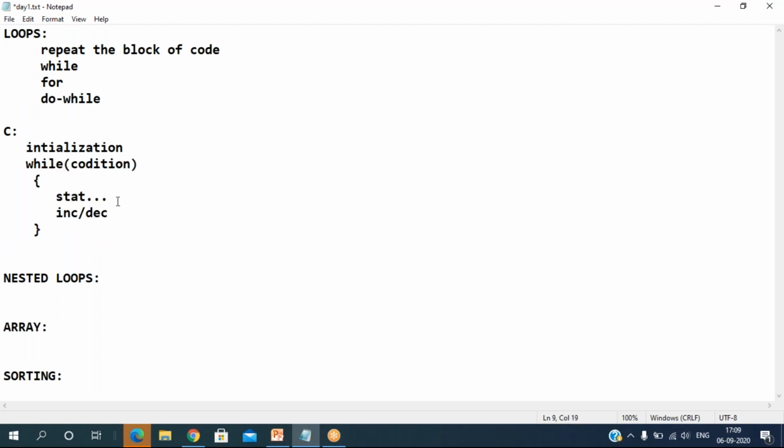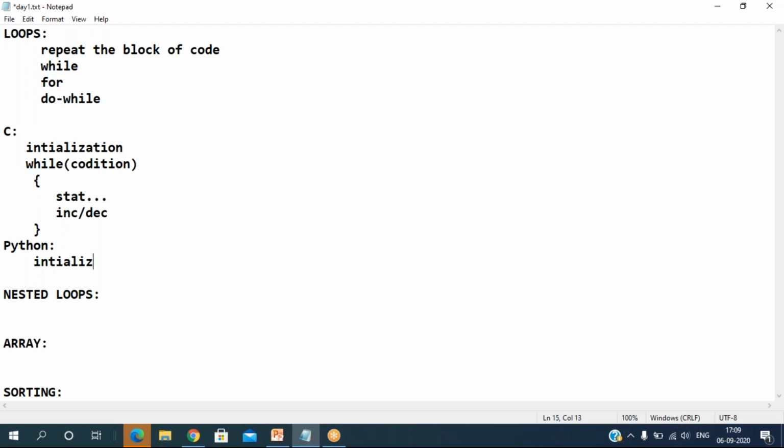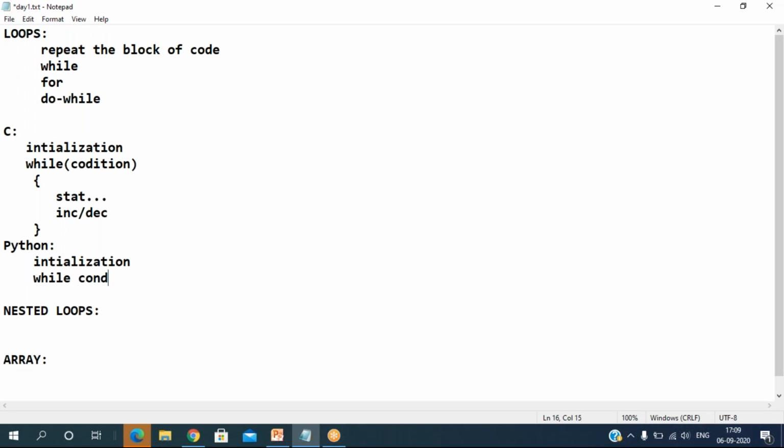Whereas in Python, it's the same, but we don't use the open and closing braces; the rest is the same. So we take the initialization, then while and the condition, then a colon, and here we follow indentation.